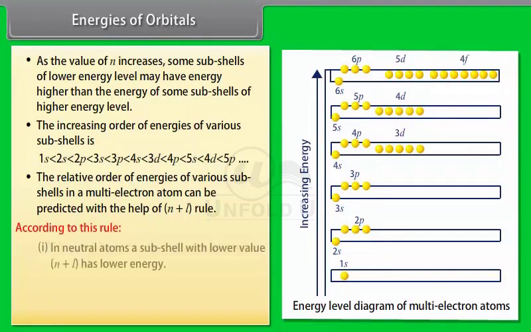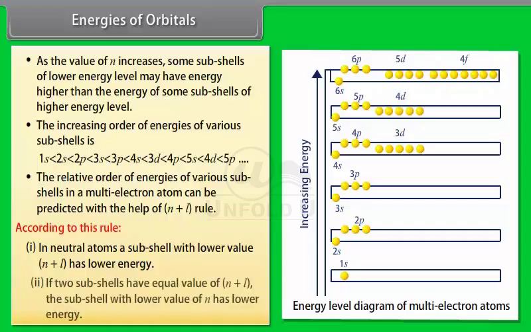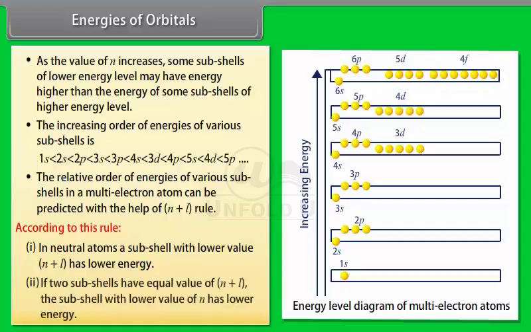According to this rule, number 1. In neutral atoms, a subshell with lower value of n plus l has lower energy. Number 2. If two subshells have equal value of n plus l, the subshell with lower value of n has lower energy. Filling of orbitals in atoms.